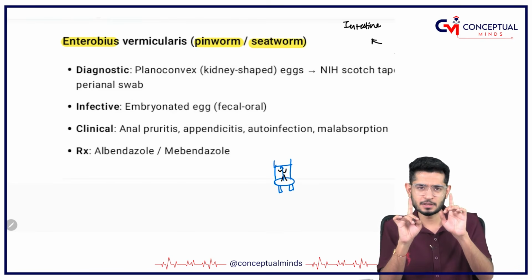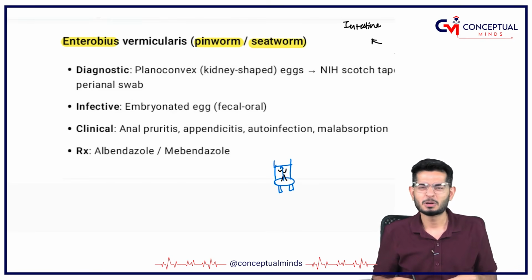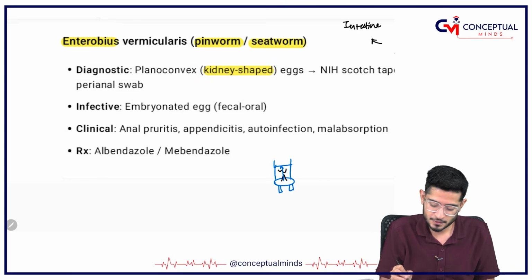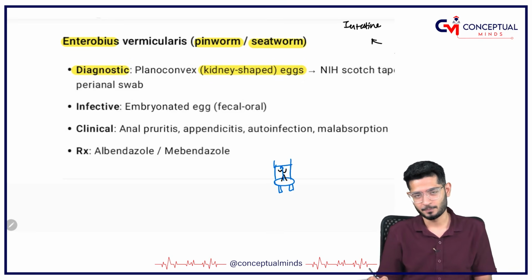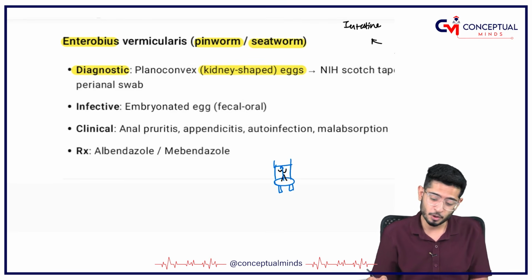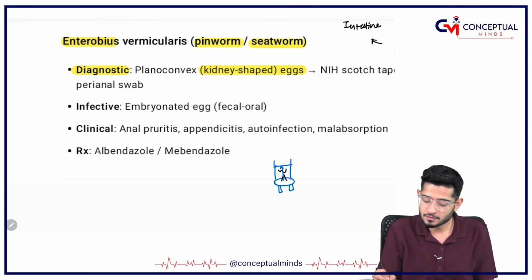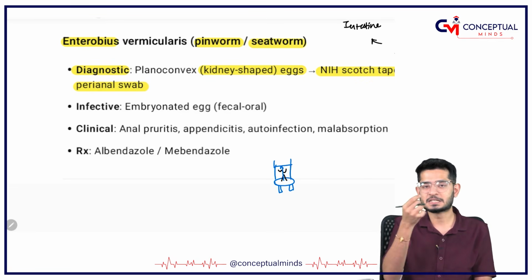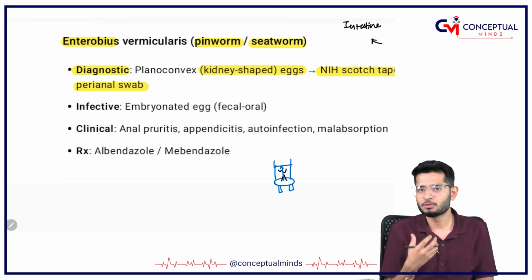And once it is going inside, it can cause a lot of trouble. It has kidney-shaped eggs as the diagnostic form. In order to diagnose it, you have something called the NIH Scotch tape, or you take a perianal swab, because it is mostly going to go there.